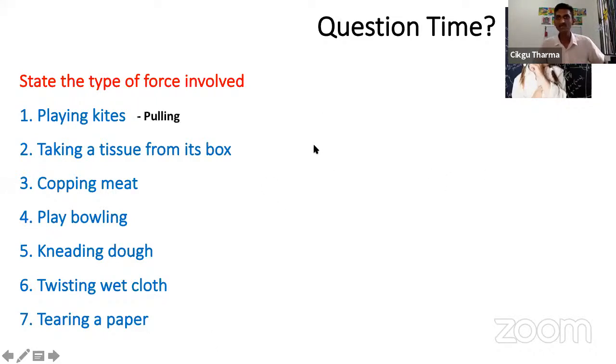Playing kites is pulling. You pull, right? You don't push. Can you push the thread? Boleh tak tolak benang? Cannot, right? So we have to pull to play the kites. Okay, next one. Taking tissue from its box. It also involves pulling. We pull it out.